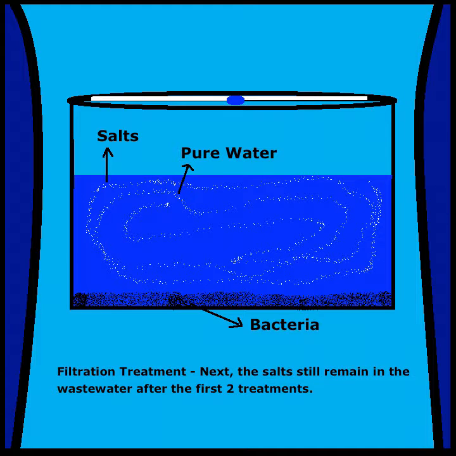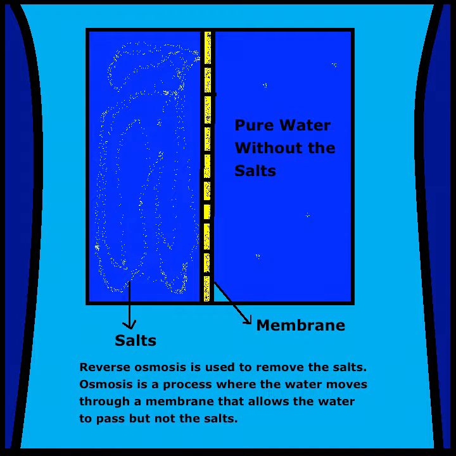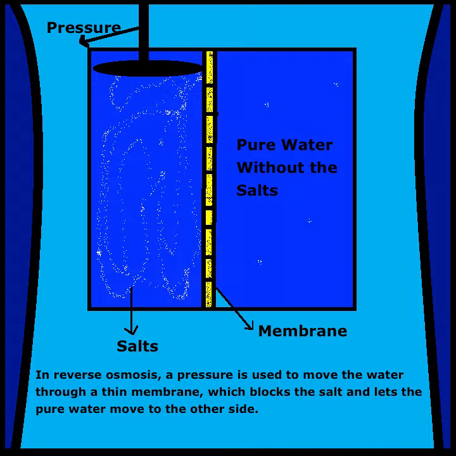Filtration treatment. Next, the salts still remain in the wastewater after the first 2 treatments. Reverse osmosis is used to remove the salts. Osmosis is a process where the water moves through a membrane that allows the water to pass but not the salts. In reverse osmosis, a pressure is used to move the water through a thin membrane, which blocks the salt and lets the pure water move to the other side.